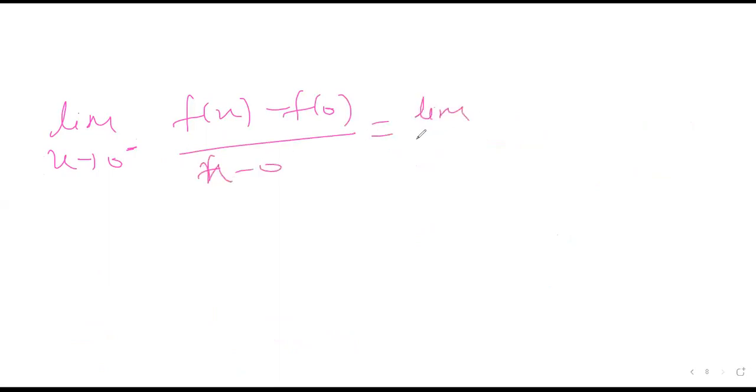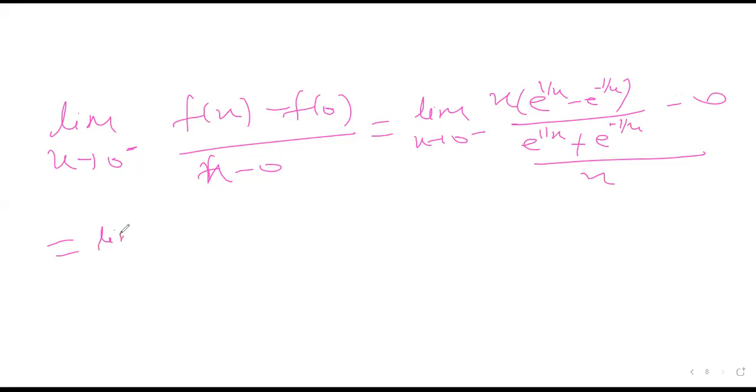So let's say limit x tends to 0 from the negative side, (f(x) minus f(0)) by (x minus 0), is equal to limit x tends to 0 from the negative side of x times (e to the power 1 by x minus e to the power minus 1 by x) upon (e to the power 1 by x plus e to the power minus 1 by x), minus 0, whole upon x. This will be limit x tends to 0 from the negative side of (e to the power 1 by x minus e to the power minus 1 by x) upon (e to the power 1 by x plus e to the power minus 1 by x).